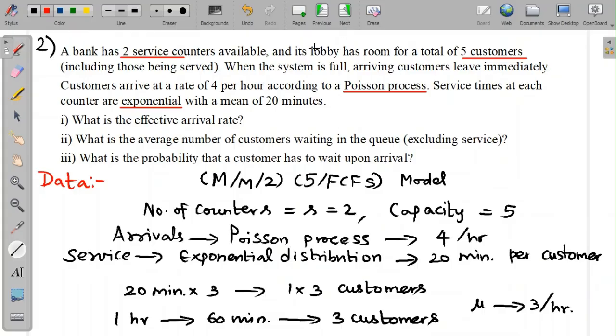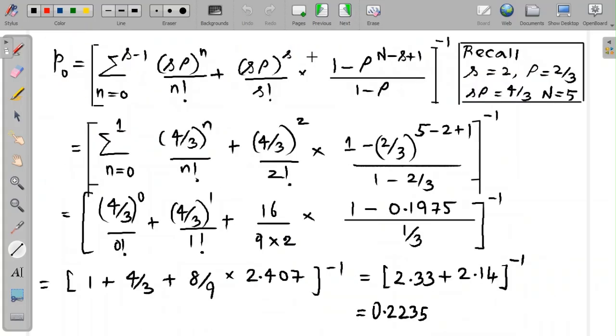So using these, we'll find the effective arrival rate first. Effective arrival rate depends on Pn. Pn will be the probability that the system is full. Up to 5 customers are there in the system. But to find Pn, we need P naught. So we'll first find P naught.